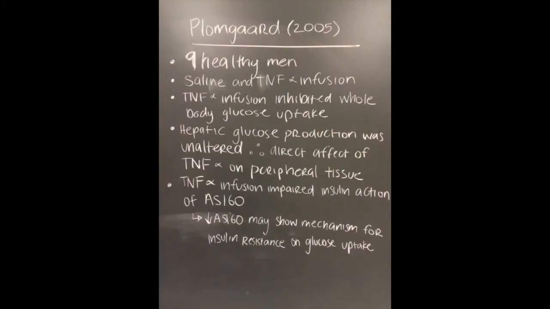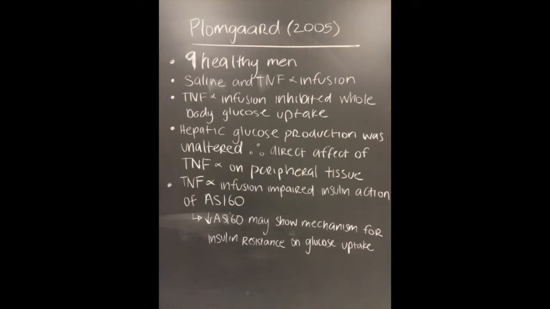In a study by Plumgaard in 2005, 9 healthy men underwent 2 separate experiments involving a saline or a human recombinant TNF-alpha infusion. Before the TNF-alpha infusion, glucose was administered to allow for the determination of glucose turnover. TNF-alpha was found to inhibit whole-body glucose uptake. Importantly, hepatic glucose production was unaltered by TNF-alpha infusion, demonstrating a direct effect of TNF-alpha on peripheral tissues.